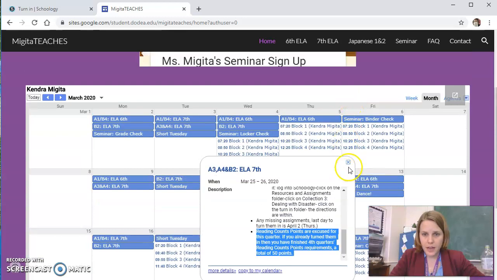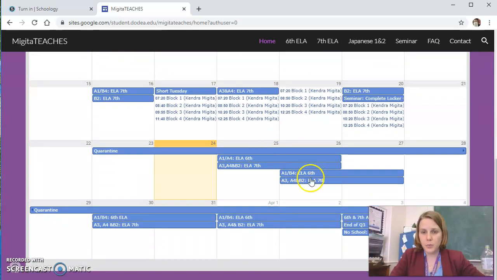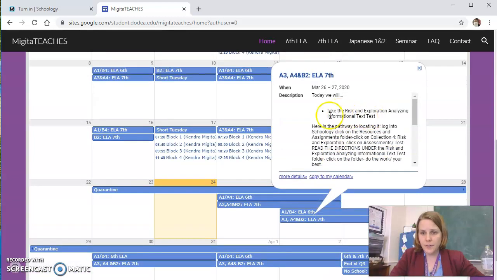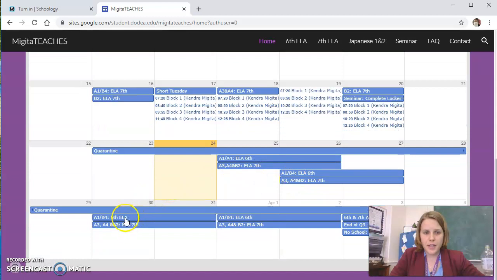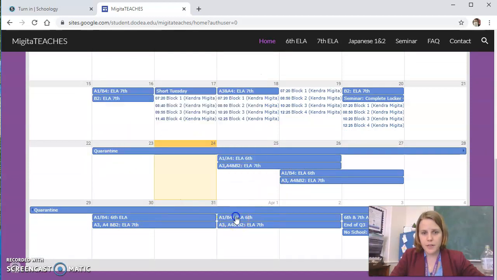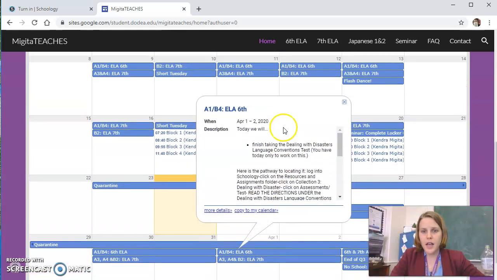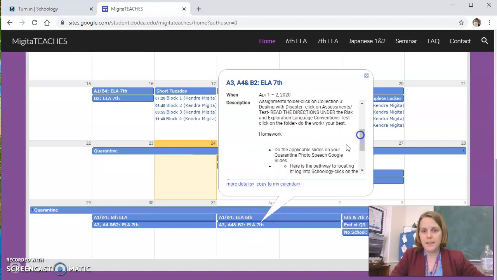Okay, now, so that's how you would do your homework during the quarantine, and each day's work, you can see it'll have a different assignment. The next day is informational texts. The next day is something vocabulary related for both 6th and 7th, and the next day is conventions. You follow the same pathway, etc., etc., etc.